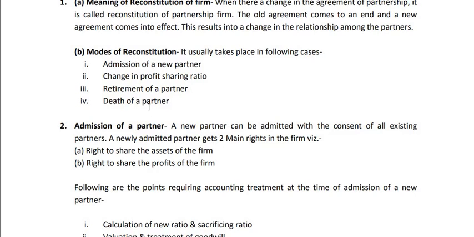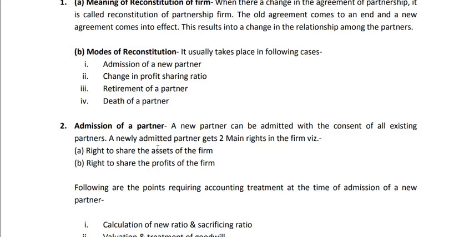In all these cases, the relationship among the partners changes. Okay, so these are the modes of reconstitution. Now, among them, we shall be discussing number 1 and 2 in this chapter. That means admission of a new partner and change in profit sharing ratio. This will be discussed in this chapter. Retirement of a partner and death of a partner, these two will be discussed in the next chapter, chapter number 4. So I am starting admission of a new partner.